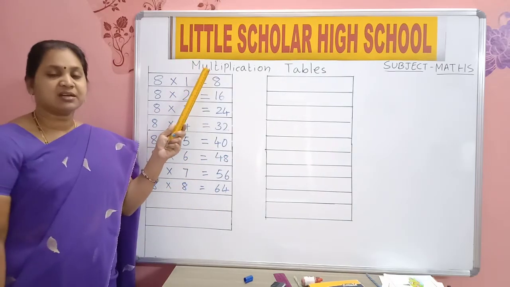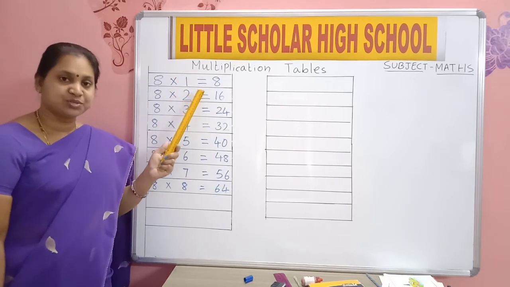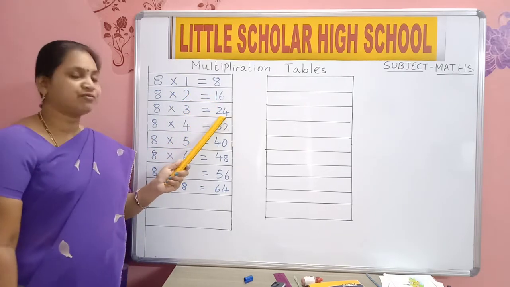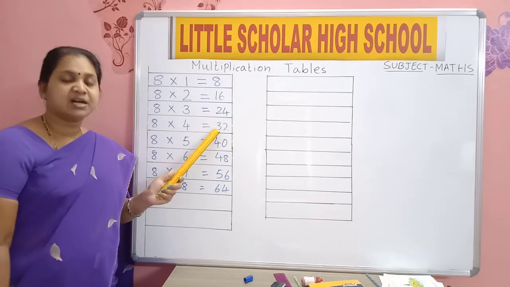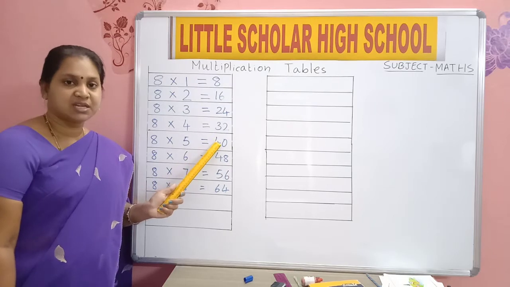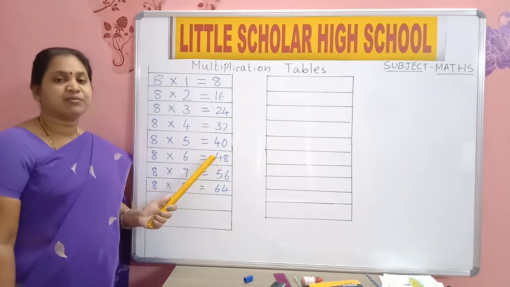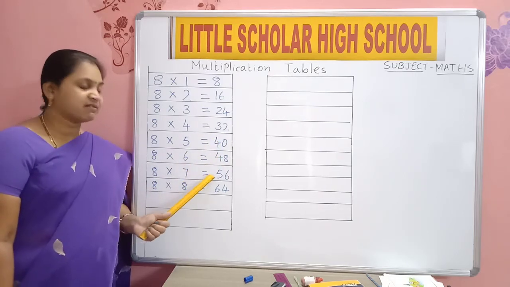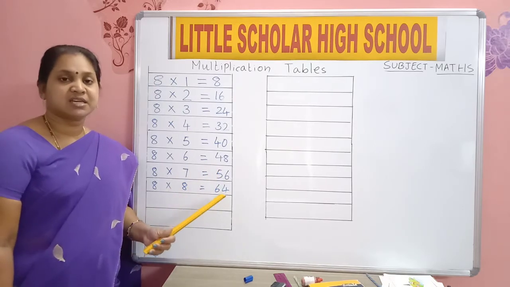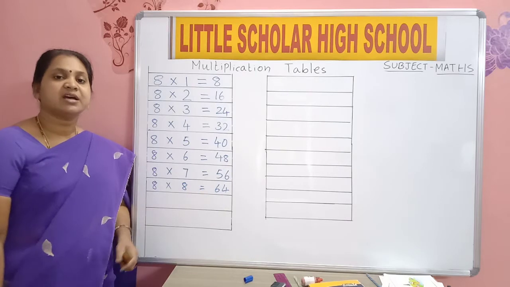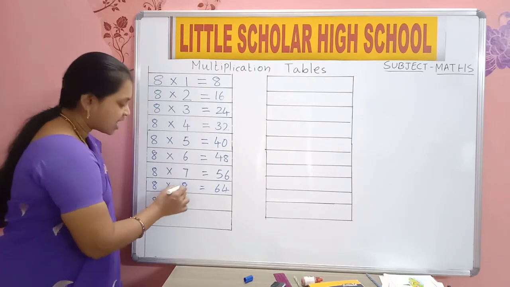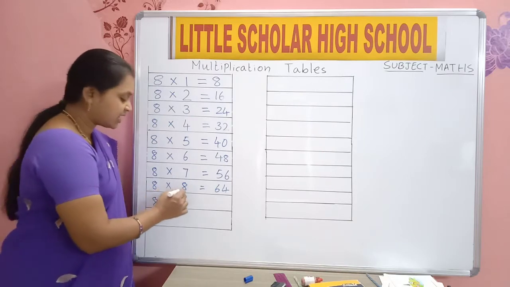8 1s are 8. 8 2s are 16. 8 3s are 24. 8 4s are 32. 8 5s are 40. 8 6s are 48. 8 7s are 56. 8 8s are 64. Then write again 8 into. After 8, which number comes?